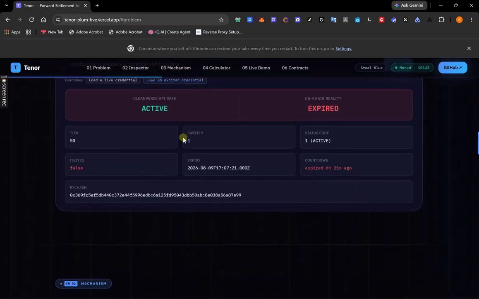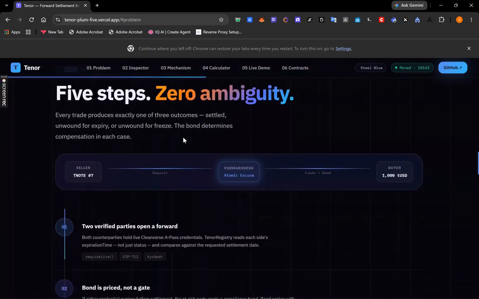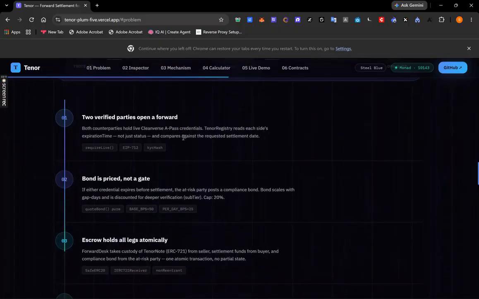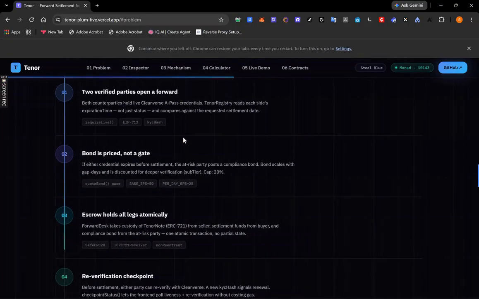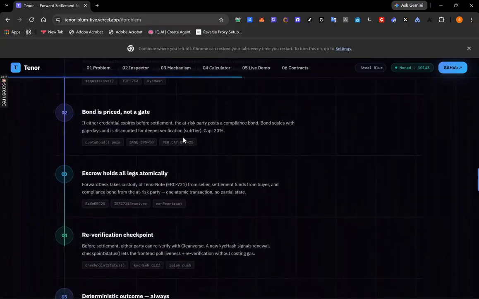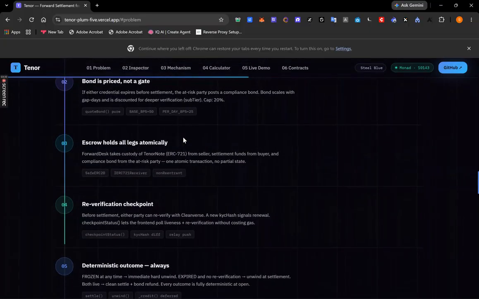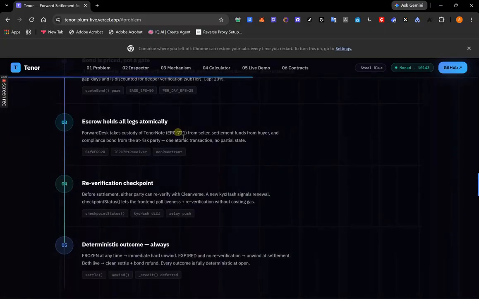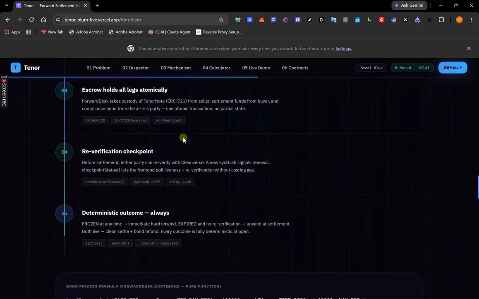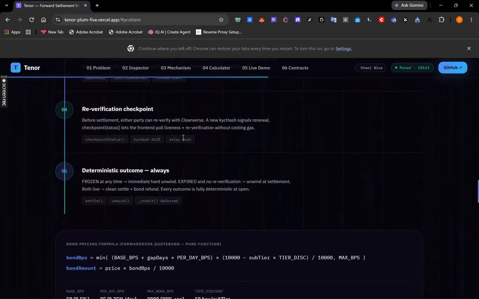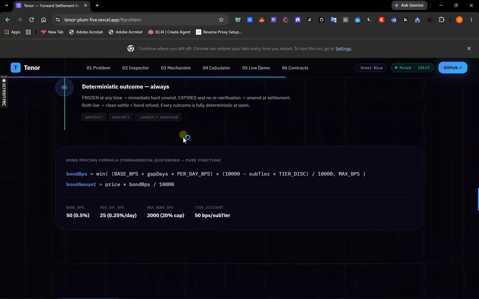Now let us go to the mechanism and the pricing section. You can see in these 5 steps here that both parties are verified at open. The gap gets priced, not gated. Escrow takes all three legs atomically: the note, the funds, and the bond. A re-verification checkpoint before settlement. And finally, a deterministic outcome: settled, unwound for expiry, or unwound for freeze. It is never ambiguous.